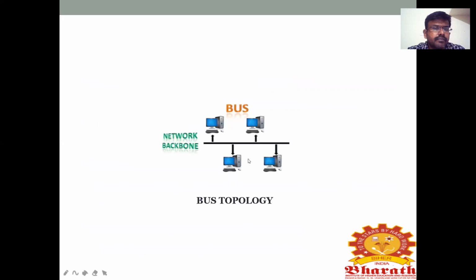This is the diagram of bus topology. Here we call it a network backbone, and the drop cable. Through this cable we can share the information to all the devices in the network, one by one.